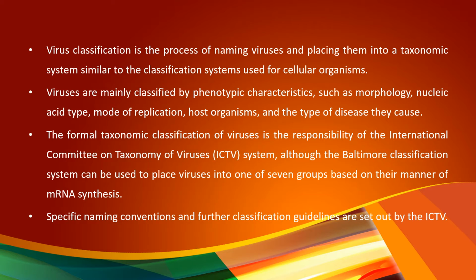The formal taxonomic classification of viruses is the responsibility of the International Committee on Taxonomy of Viruses (ICTV) system. Although the Baltimore classification system can be used to place viruses into one of 7 groups based on their manner of mRNA synthesis, specific naming conventions and further classification guidelines are set out by the ICTV.